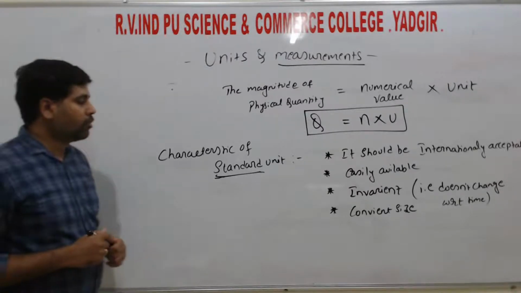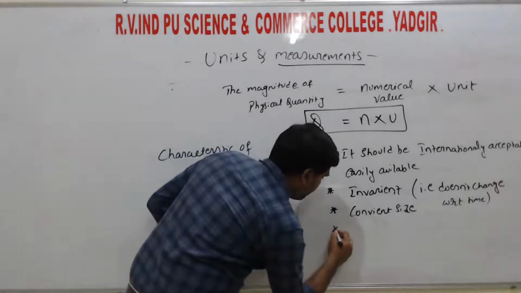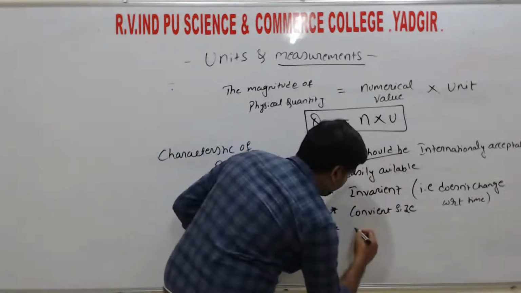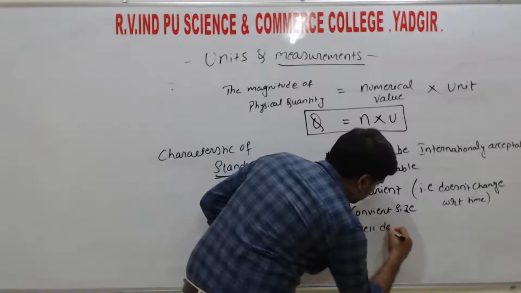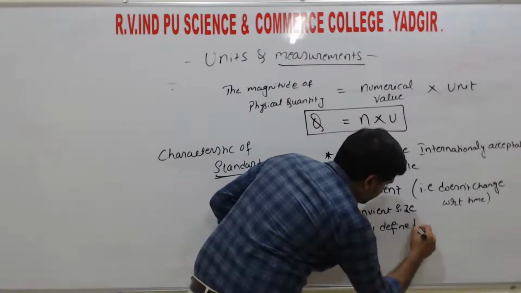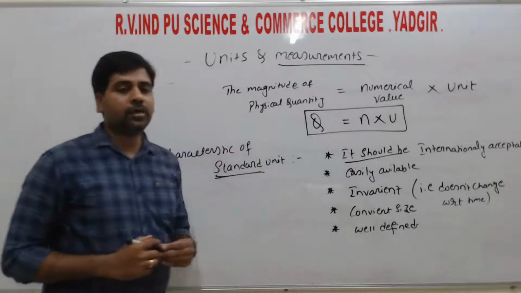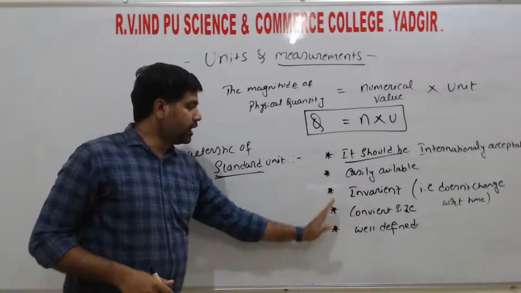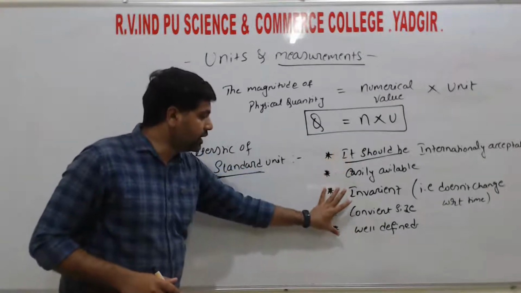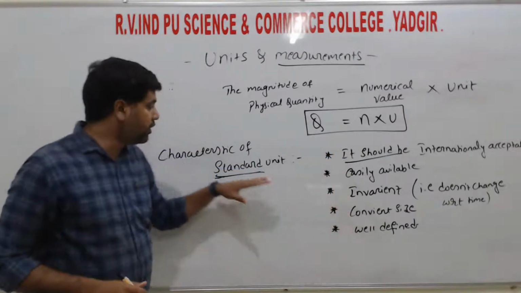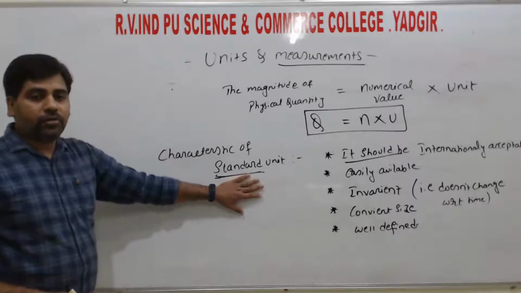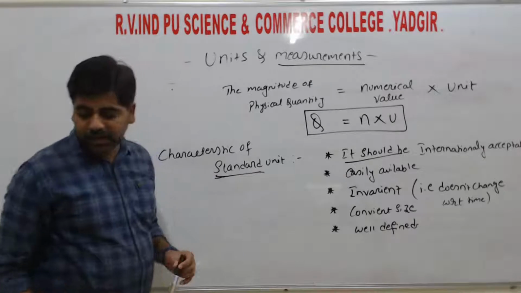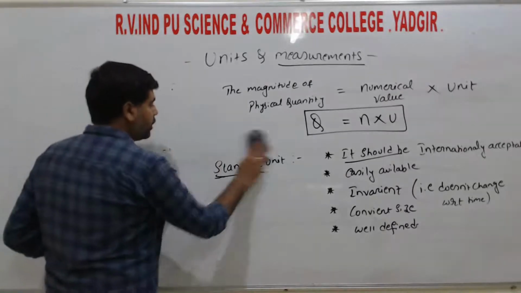Next, one more point: it should be well defined. This is the last point, the fifth point. So these are the characteristics, and by considering these characteristics, we will fix the standard unit. Next, if I move on,